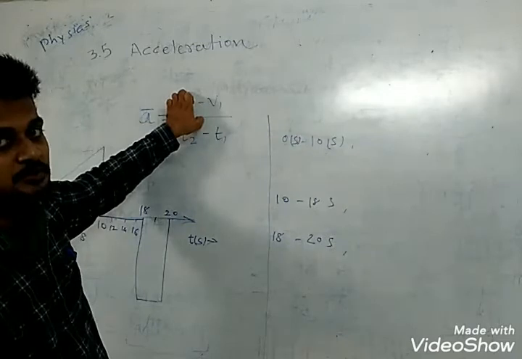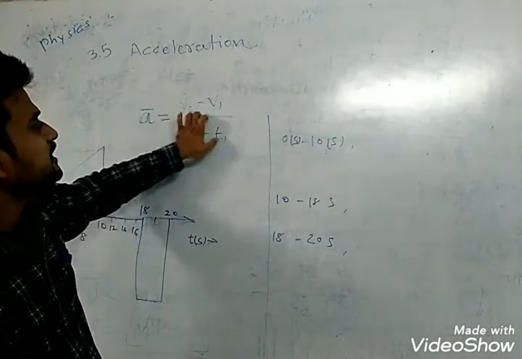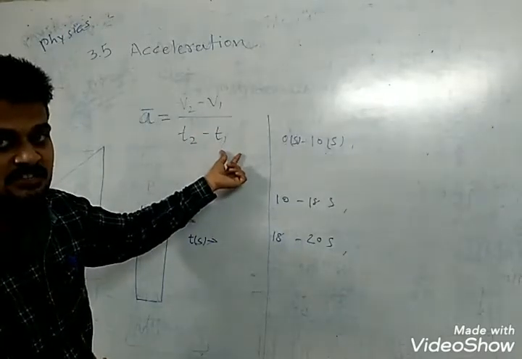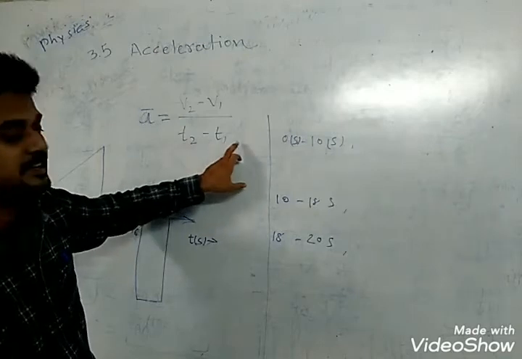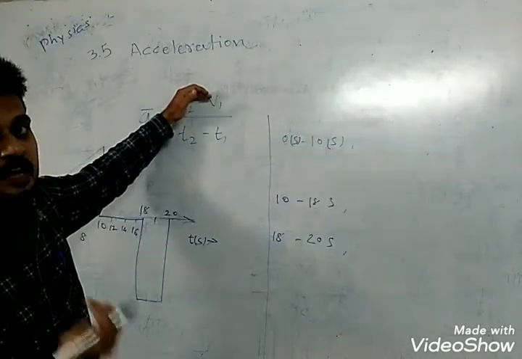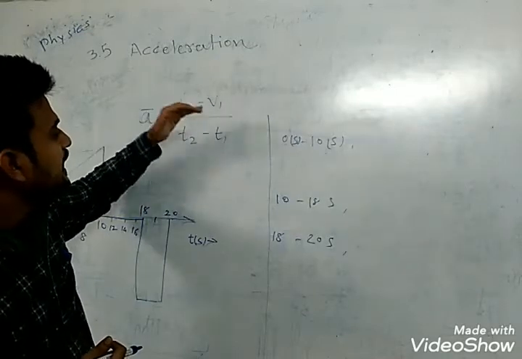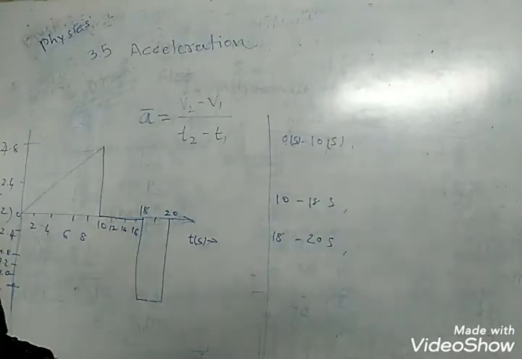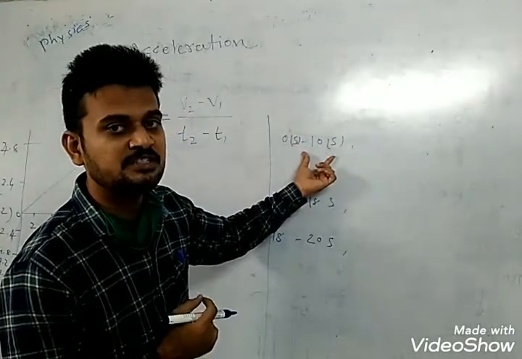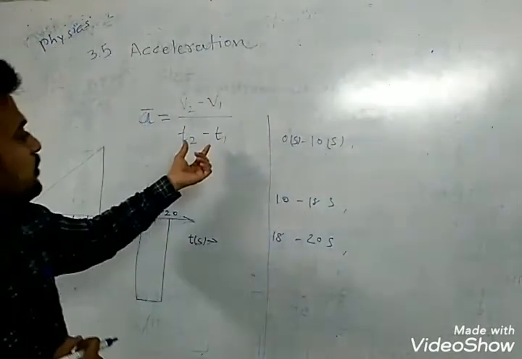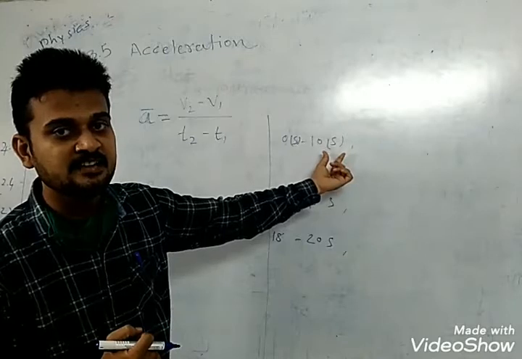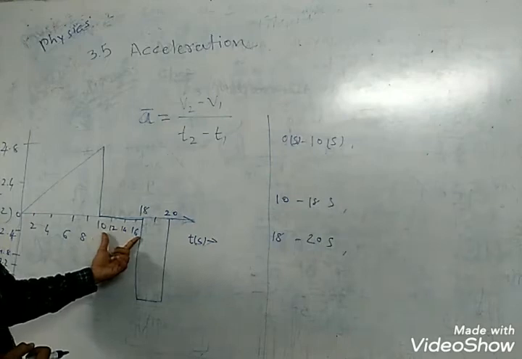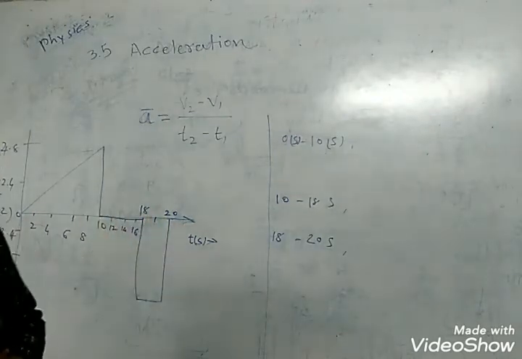Here V2 is the final velocity, V1 is the initial velocity, and T2 minus T1 is final time minus initial time, meaning the change in velocity divided by the time interval. In this case, suppose we take one example. The total time interval is 0 to 10 second, 10 to 18 second, and 18 to 20 second.